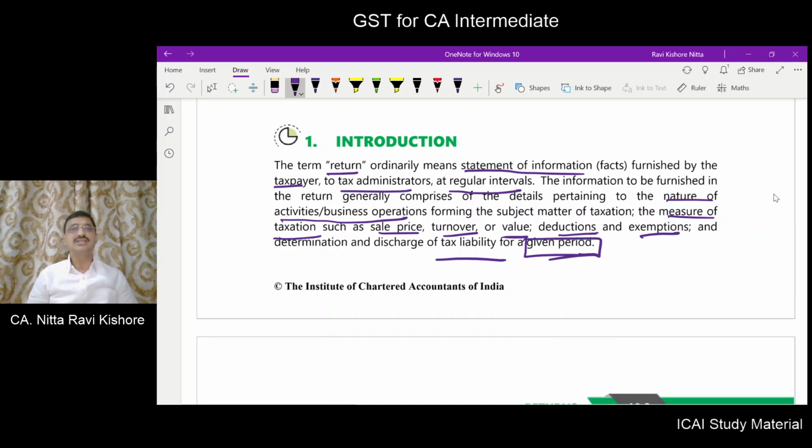So what you have to understand is that a return is a written statement of information. Taxpayer will furnish it to the tax administrator at regular intervals of time.